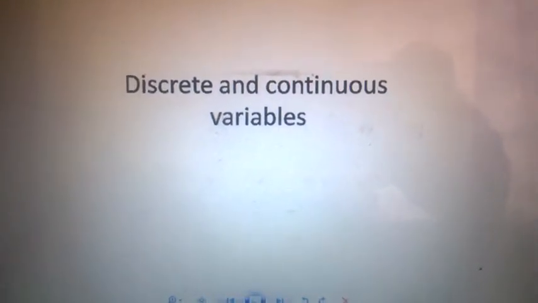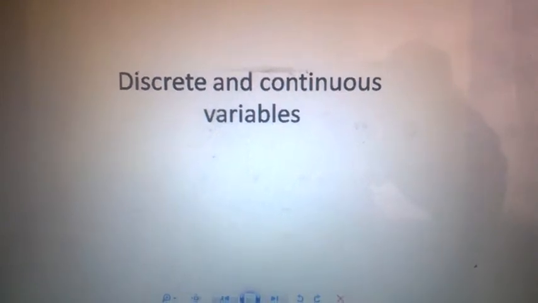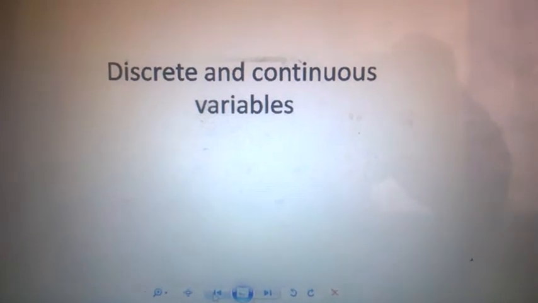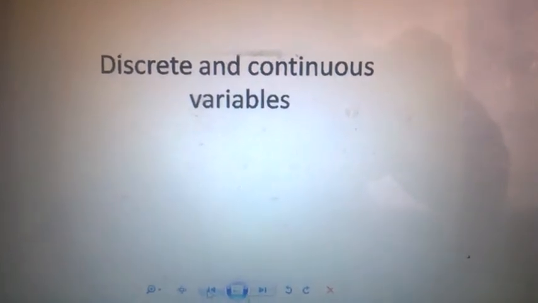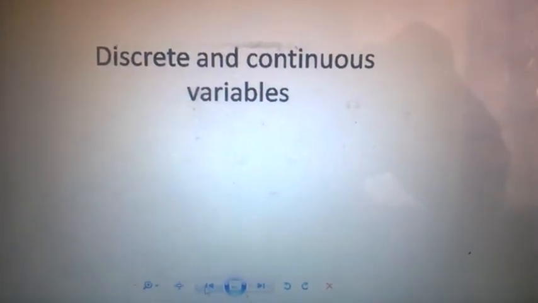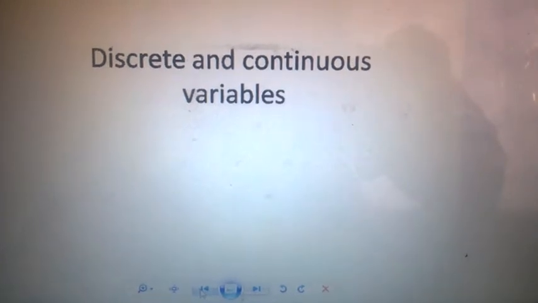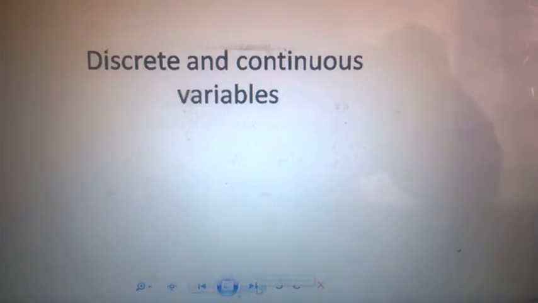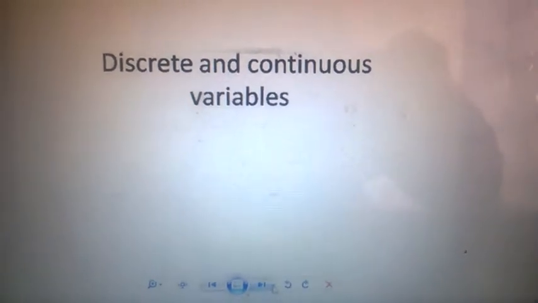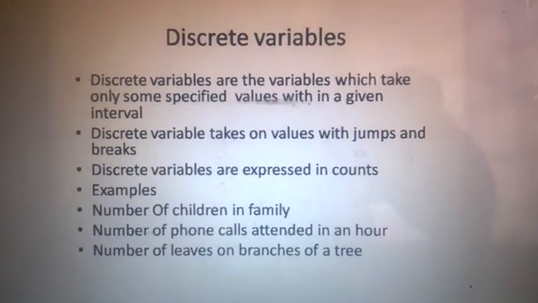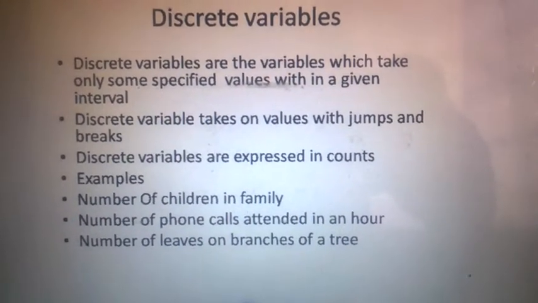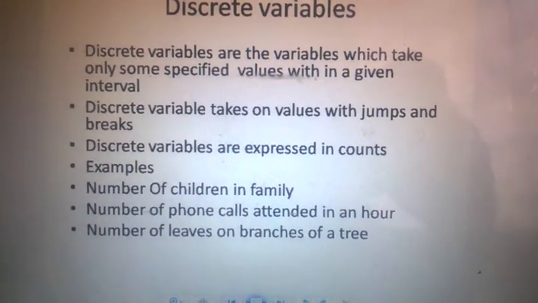These are the two basic types of quantitative variable. Discrete and continuous variables are very important in the sense that you have to choose the method for solving these two variables independently. Discrete variables are the variables which can take only some specified values within a given interval.